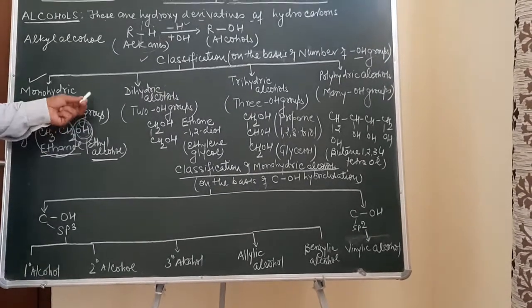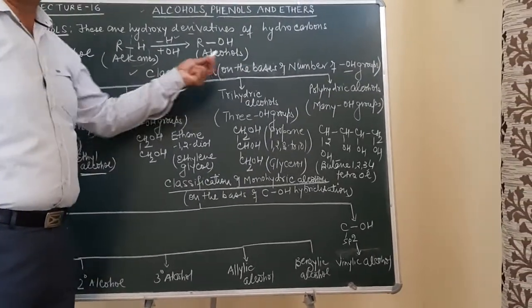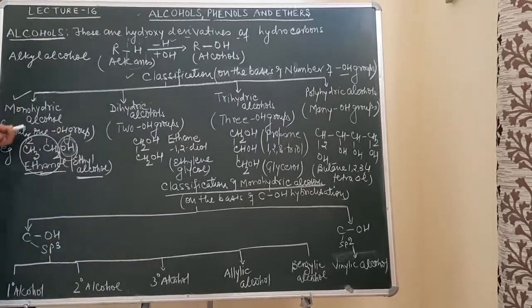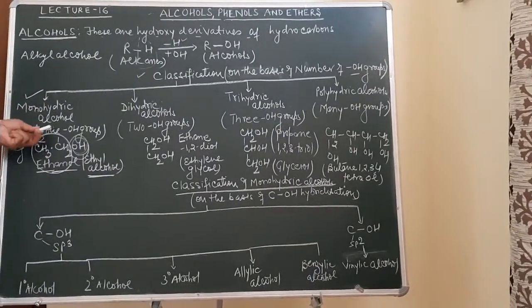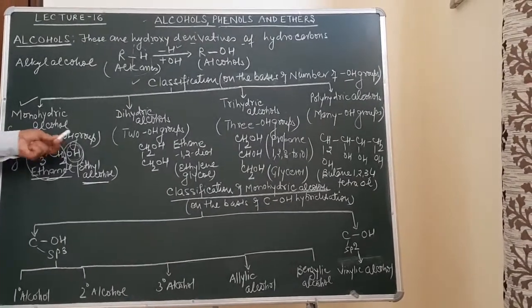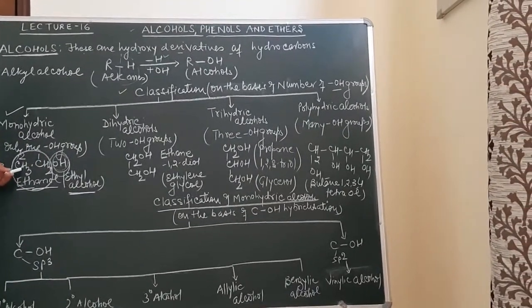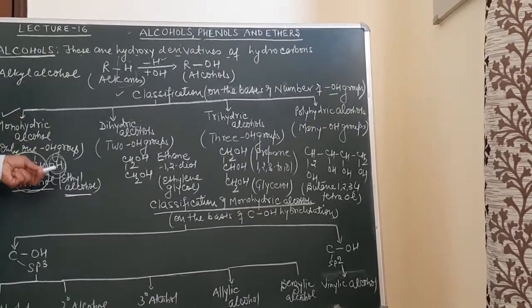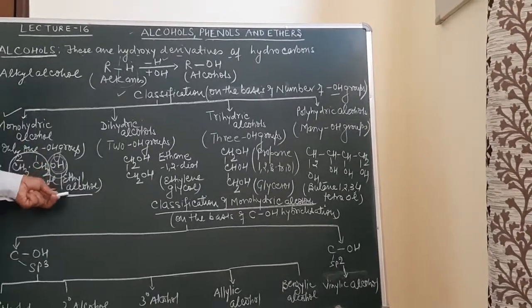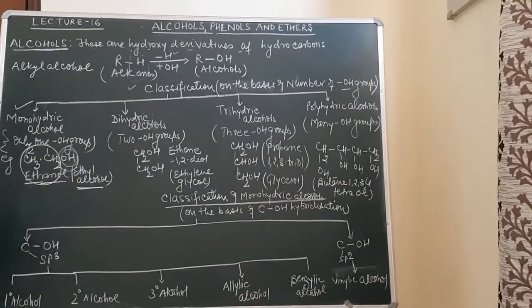So, based on the number of OH groups, alcohols can be classified as monohydric alcohol. What are monohydric alcohols? Alcohols which contain only one OH group. The IUPAC name of CH3CH2OH will be ethanol. And what will be the common name? It will be alkyl alcohol, which can be called ethyl alcohol.